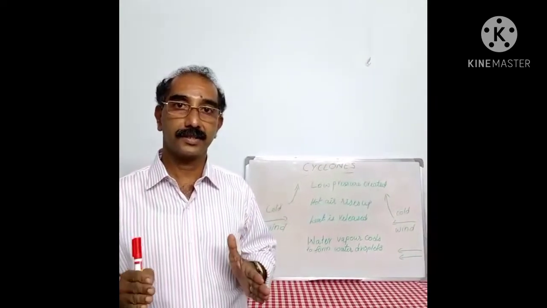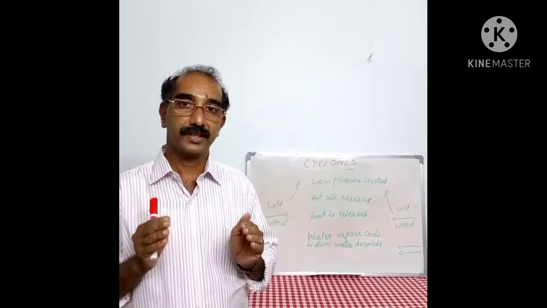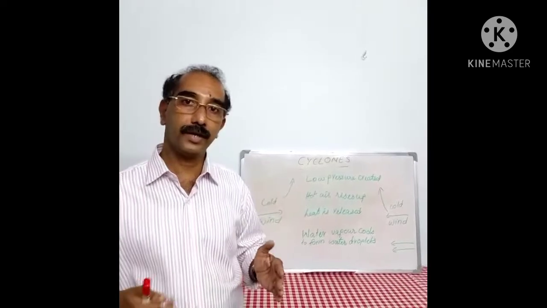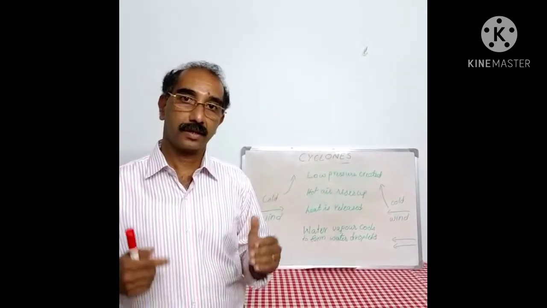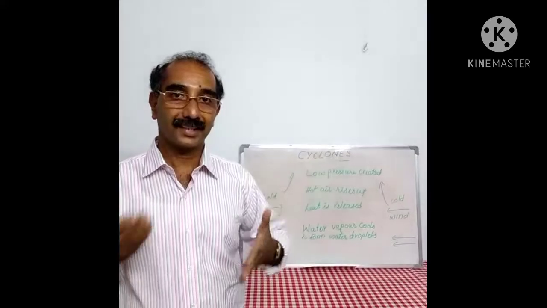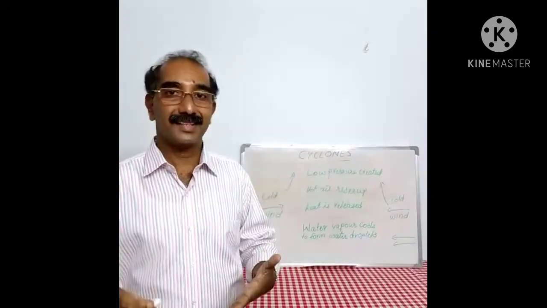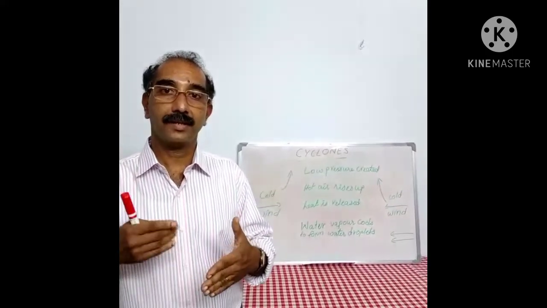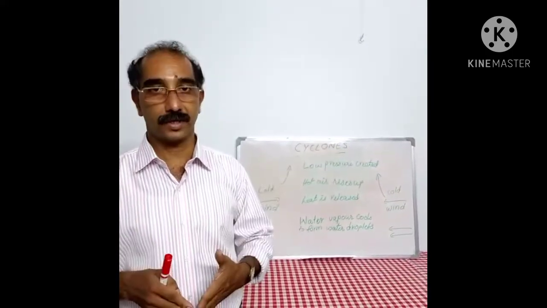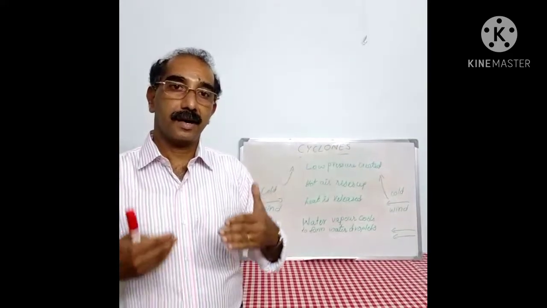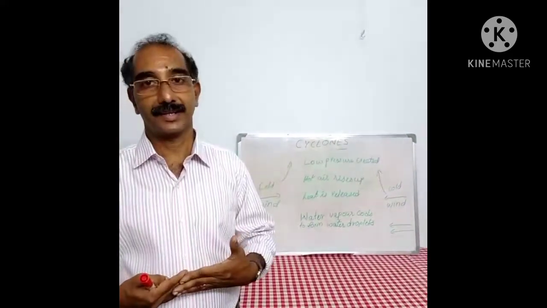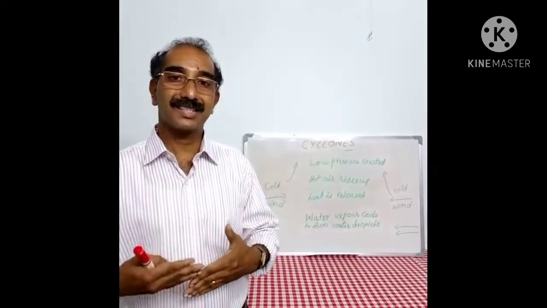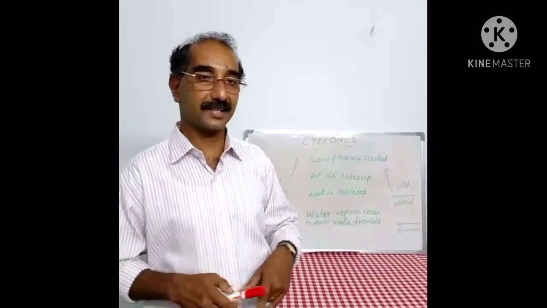Actually, a cyclone, when we speak simply, is a low pressure system with a high speed wind revolving around. When we define a cyclone, it's very simple: a low pressure system with a high speed wind revolving around it. But this system is very complicated. How are this high speed wind and low pressure system created? I'm going to explain that.